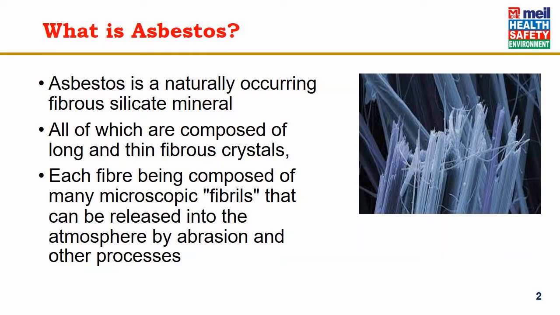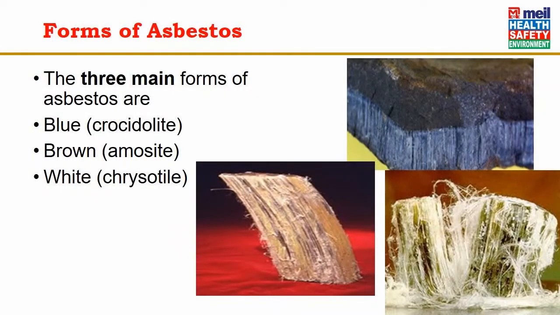What is asbestos? Asbestos is a naturally occurring fibrous silicate mineral, all of which are composed of long and thin fibrous crystals, each fiber being composed of many microscopic fibrils that can be released into the atmosphere by abrasion and other processes. The three main forms of asbestos are the blue asbestos crocidolite, the brown asbestos amosite, and the white